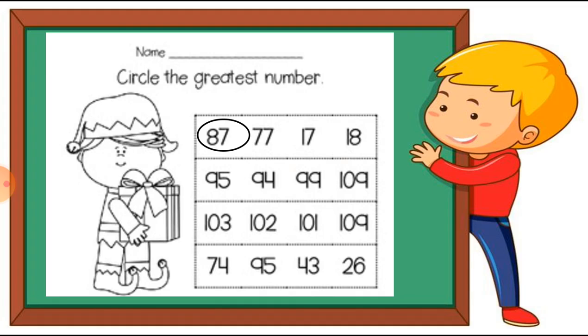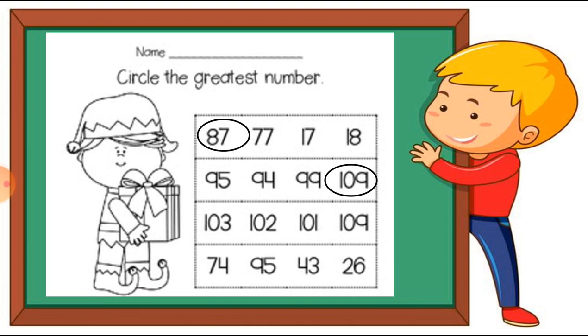Let's see number 2. Here is the next column. I read these numbers: 95, 94, 99 and 109. Between these numbers I have to find the greatest number. Is the greatest number 99? No. Then 95? No. So here the greatest number is 109 because this is a 3-digit number, so it is the bigger number.